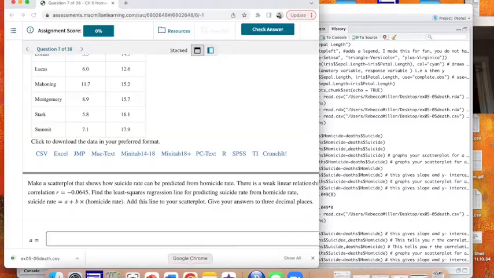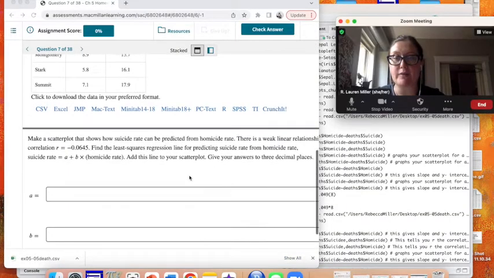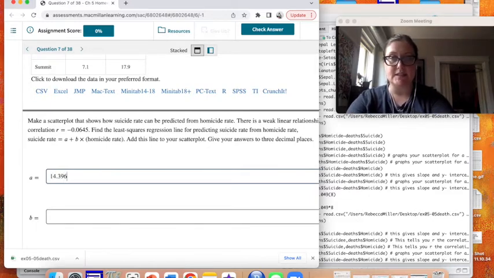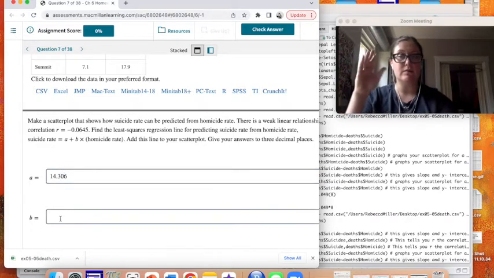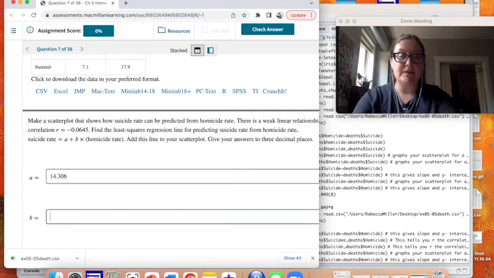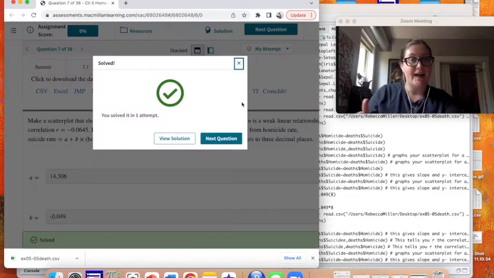So we can go back into Achieve and put in our intercept, which was 14.306. That would be our predicted suicide rate if there were no homicides, and then our B was negative 0.049. And then we can check our answer, and that was correct.